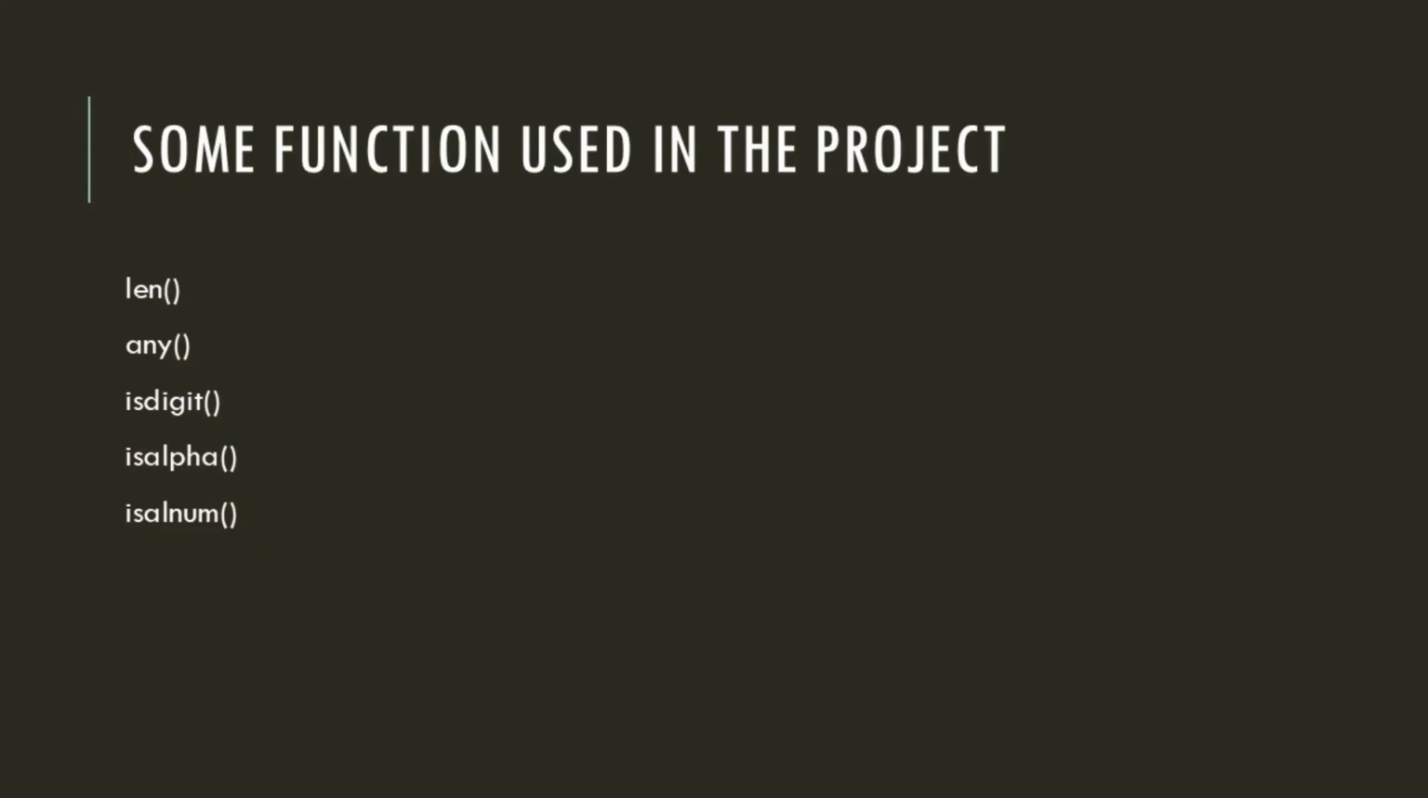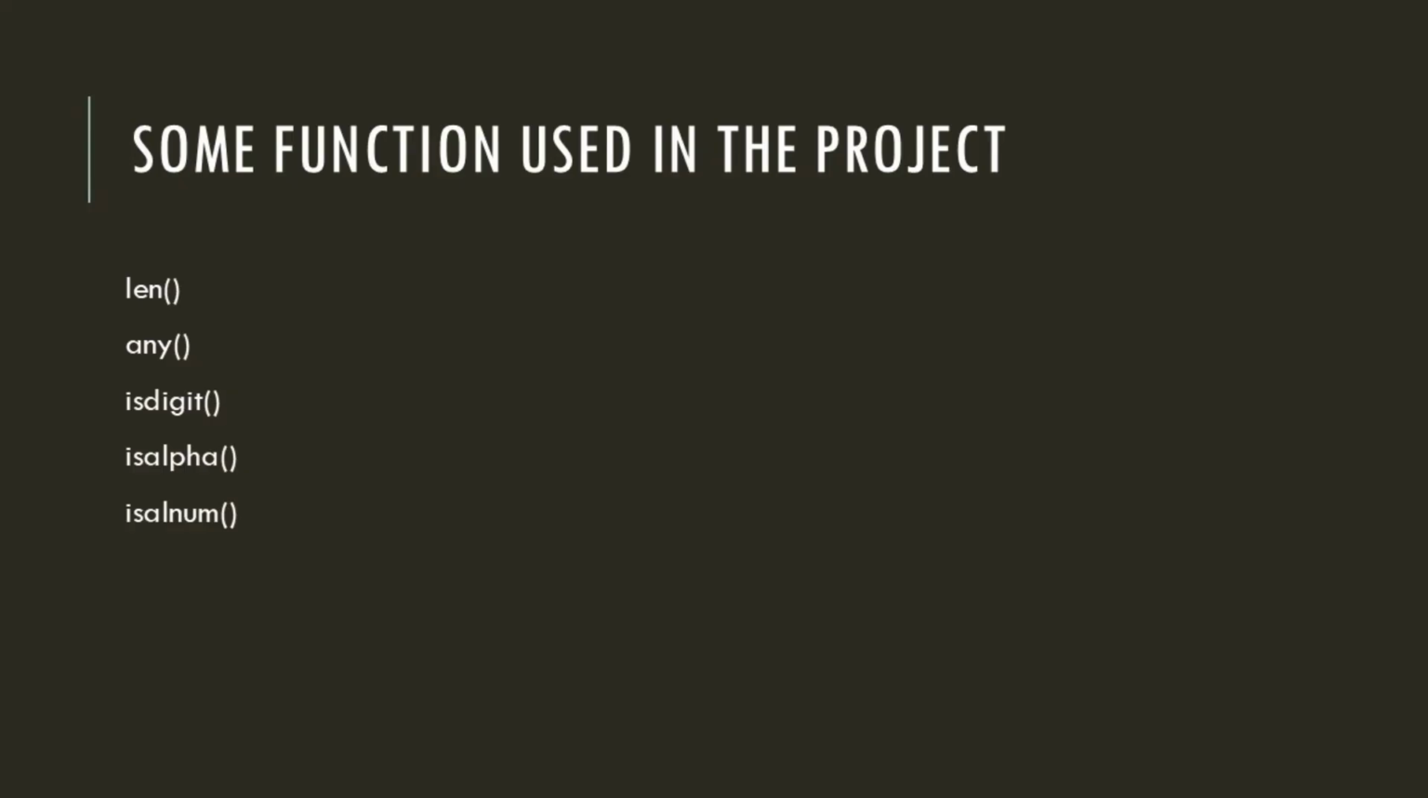The len function in Python is a built-in function used to determine the number of items in an object. It is versatile and commonly applied to various data structures. The any function in Python is a built-in function that takes an iterable like a list, tuple, set, dictionary, or generator as an argument. It returns true if at least one element within the iterable is truthy and false otherwise. If the iterable is empty, any also returns false.